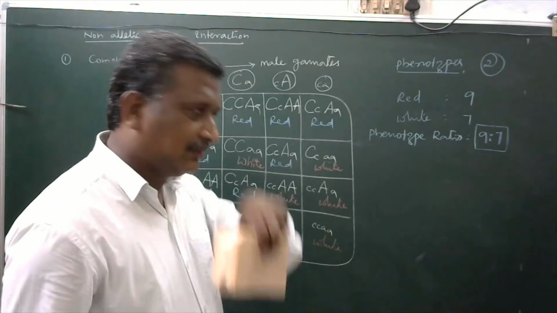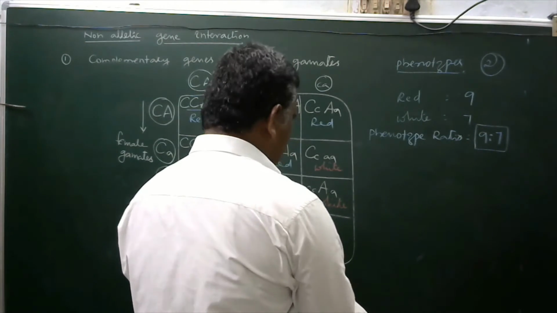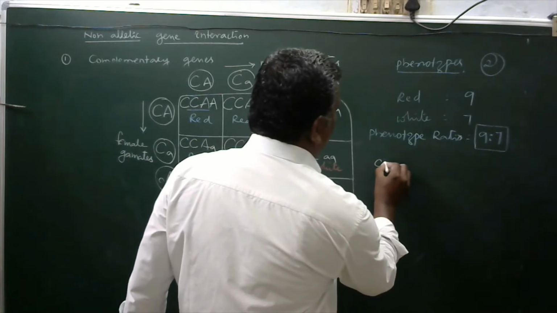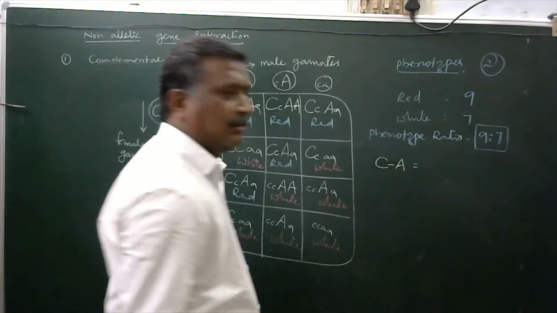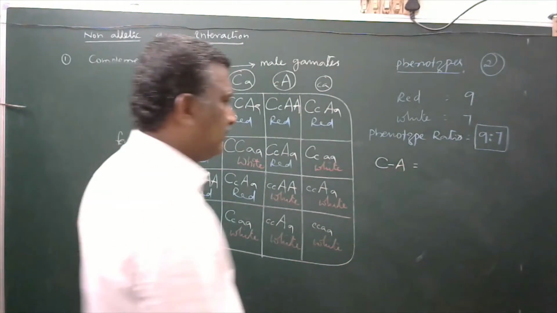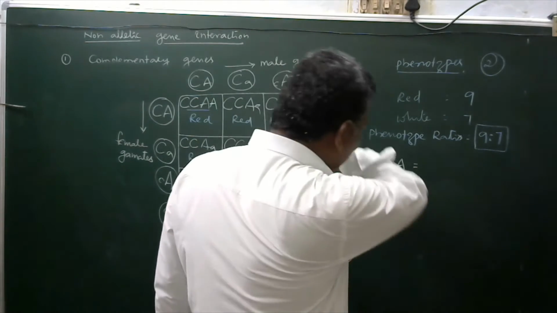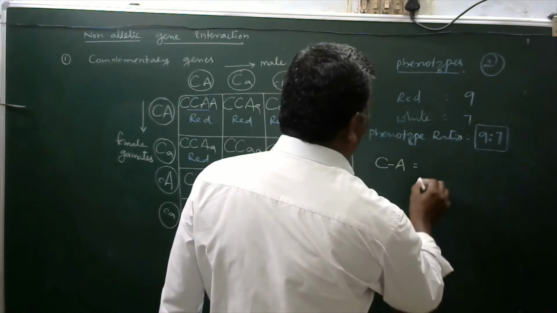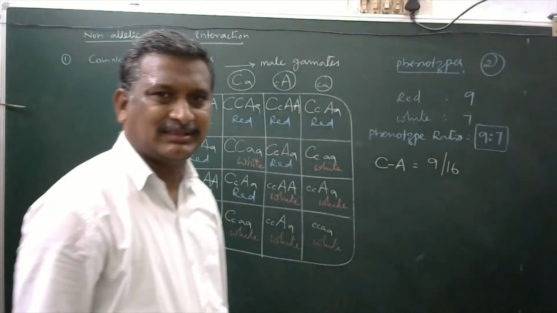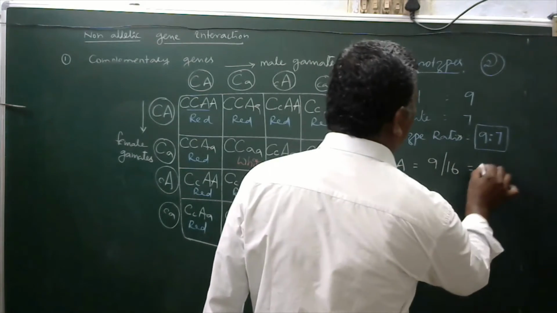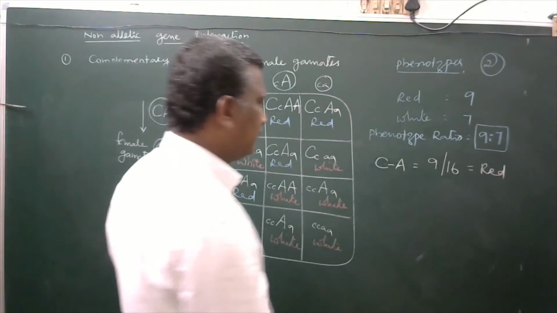Okay, and at the same time, capital C, capital A combinations are always 9 out of 16 and will produce red colored flower.